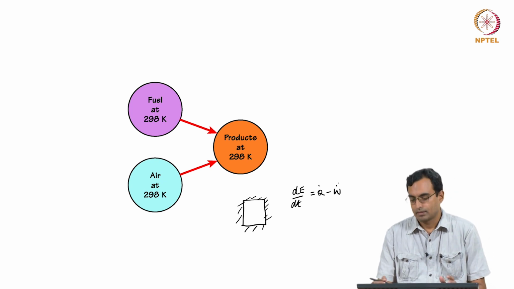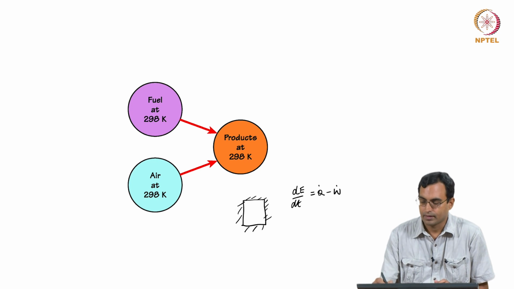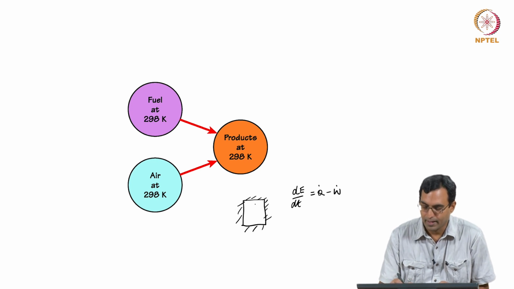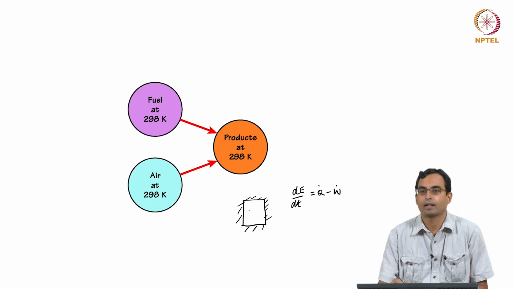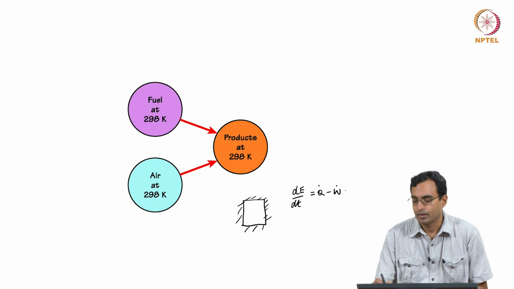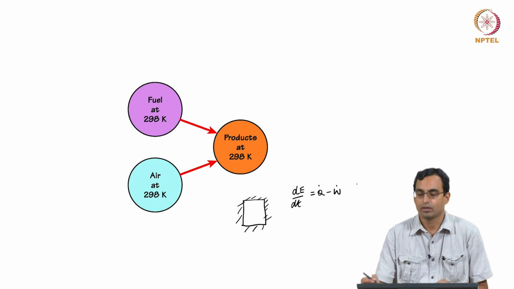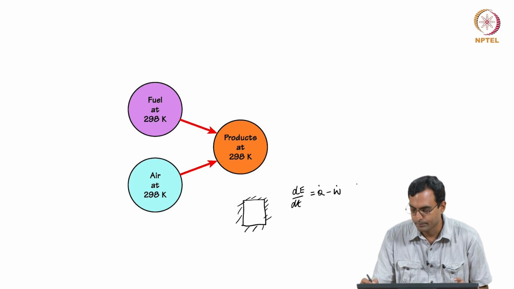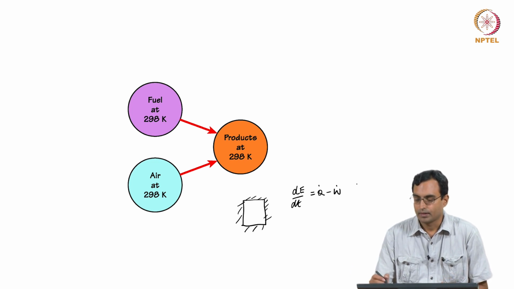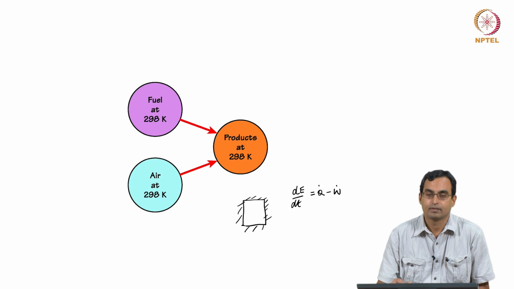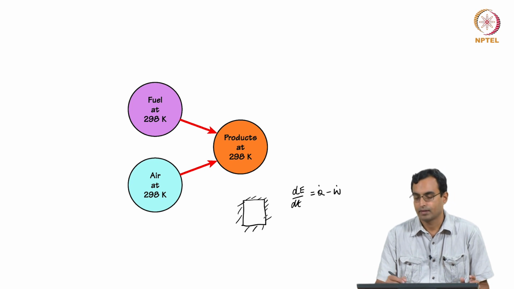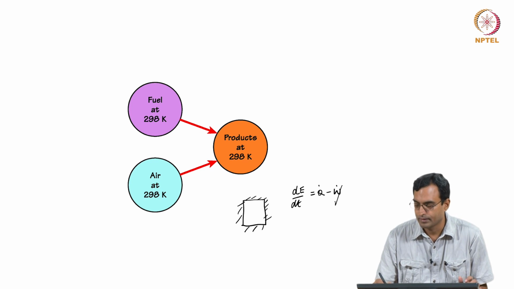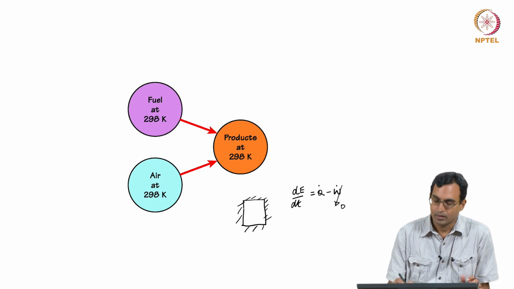Since there is no mass entering or leaving, if I only have air and fuel inside this and I burn it and get products, there is no mi dot or me dot, so those terms would be 0. If this is a rigid chamber and there is no shaft work, no displacement work, no electric or magnetic work and so on, then this term would be 0. If I insulate this chamber, then this would also be 0.